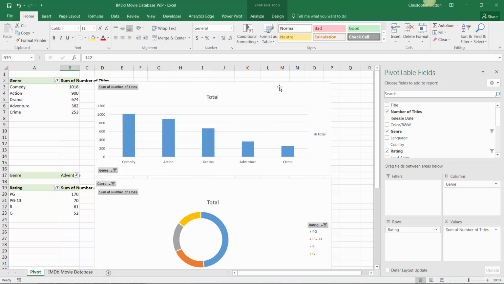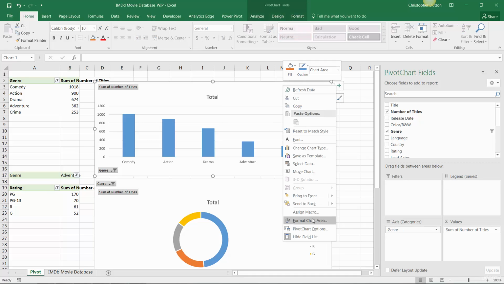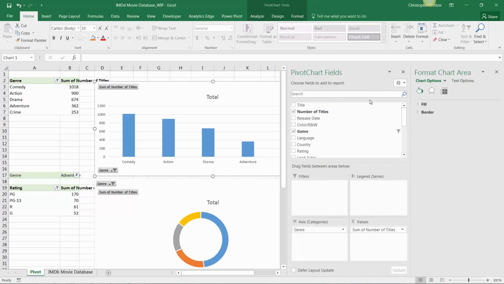So here's the deal. We can just select one of the charts that's getting squeezed, right-click, drill into the Format Chart Area, and that will open up the formatting pane here. And this third option, Size and Properties, allows me to drill into the Properties options to change the way this chart responds to cell sizing, noting that the first option is the default, which says Move and Size with Cells. So in this case, and to be honest, in most cases, you'll likely want to choose either the second or the third option here.